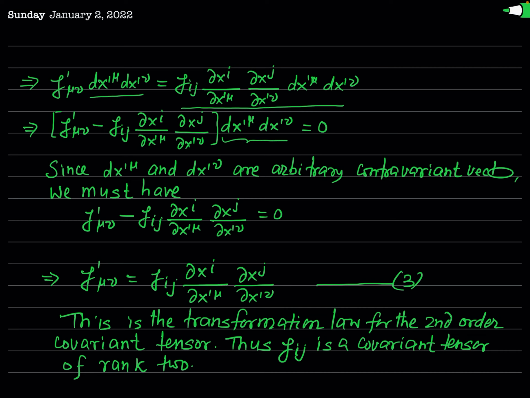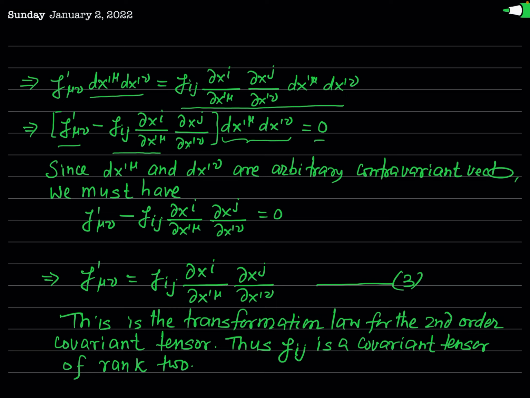So I have taken dx prime mu times dx prime nu as a common factor, and the term that remains inside the bracket is g prime mu nu minus gij del xi by del x prime mu times del xj by del x prime nu, and this is equal to 0.